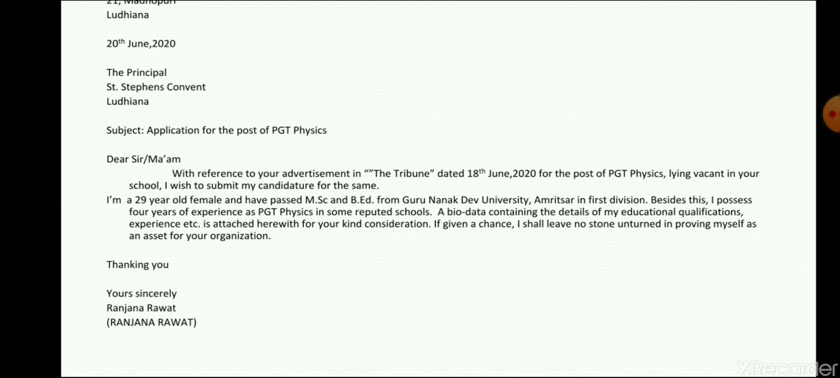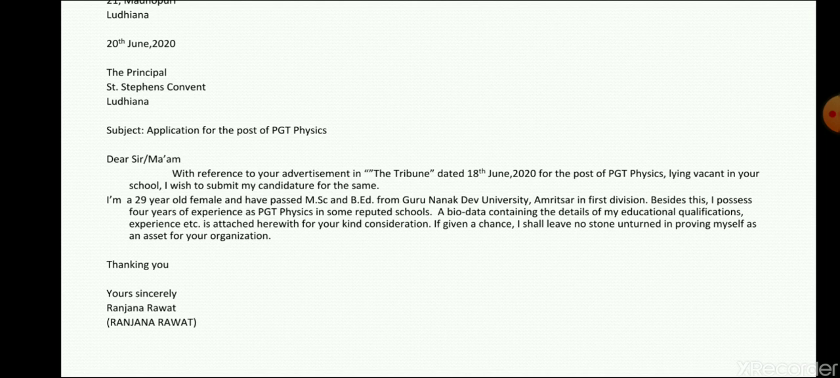It means you want to appear in the interview as a candidate for the post of postgraduate teacher in physics. So, I am a 24-year-old female. It matters, children. Why do people mention age? Well, if one is young, of course, he or she is able to work with much more energy as compared to the older people. So, 29-year-old female.